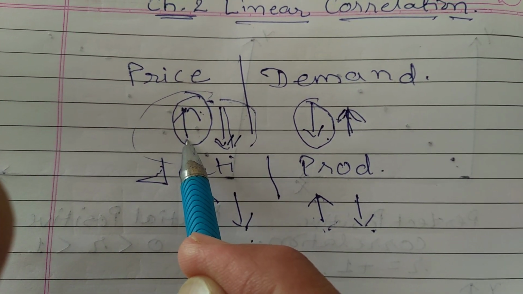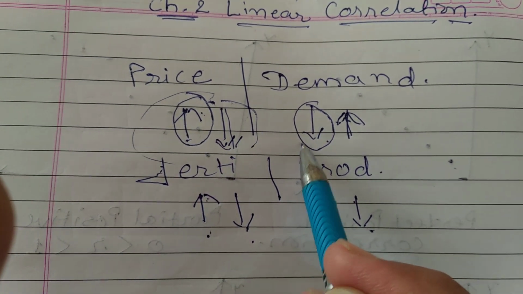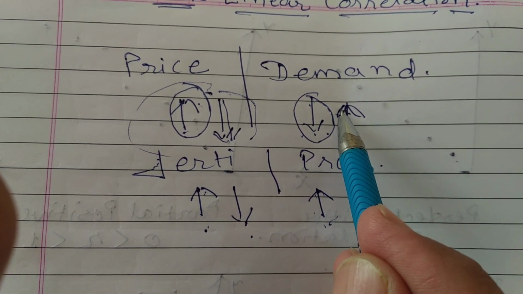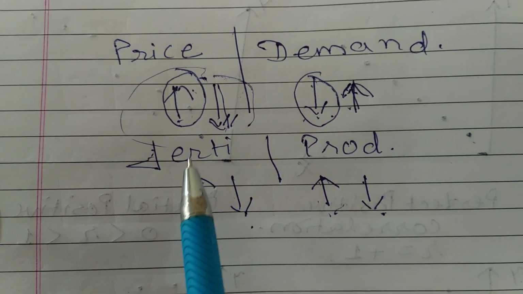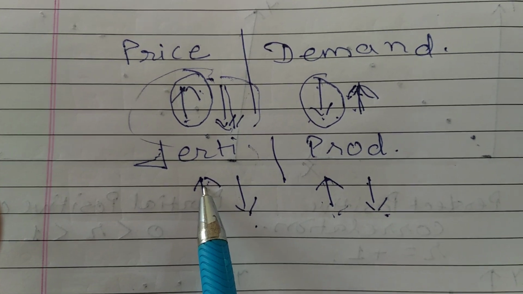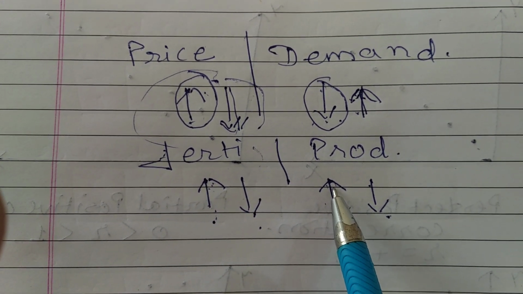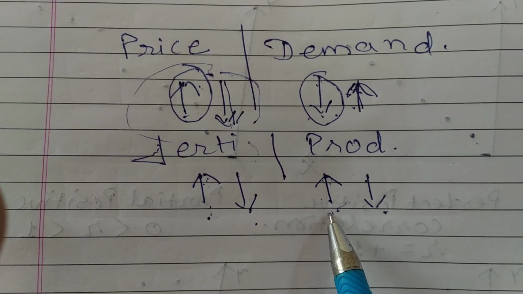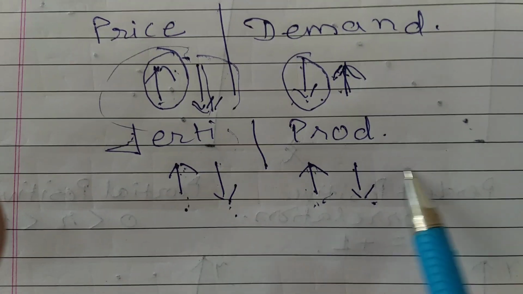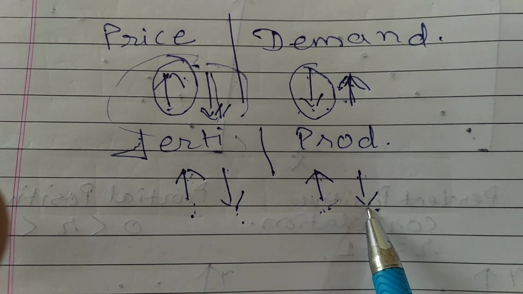If price increases, it affects demand, and demand decreases. If price decreases, then demand increases. Similarly, if the consumption of fertilizer is more, the production of crops increases. If consumption of fertilizer reduces, the production of crops also reduces.